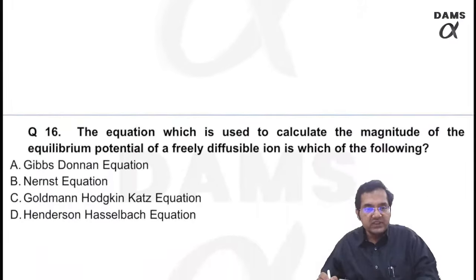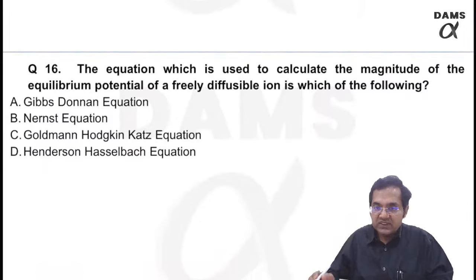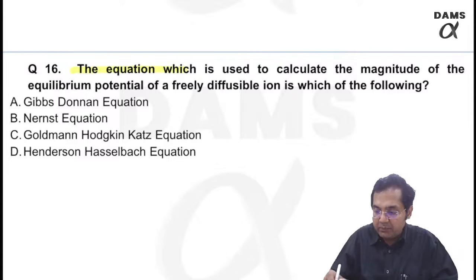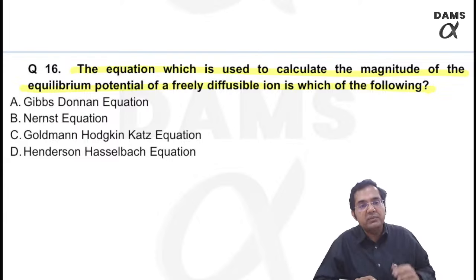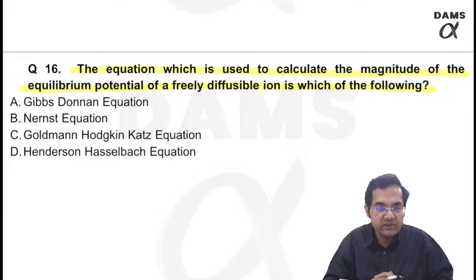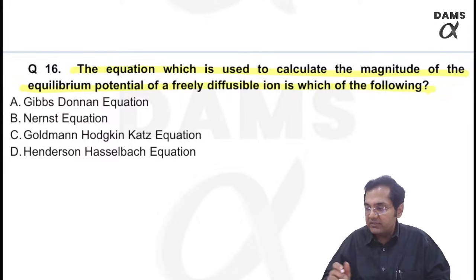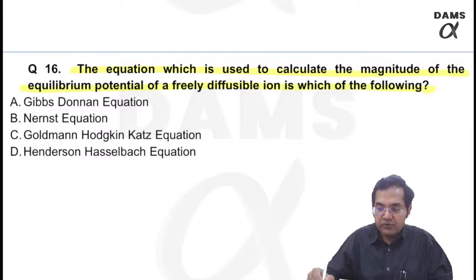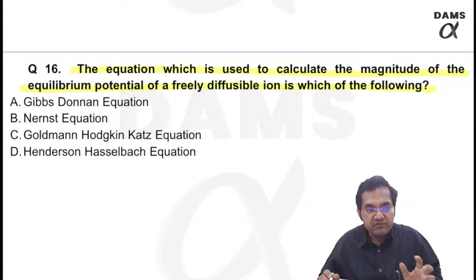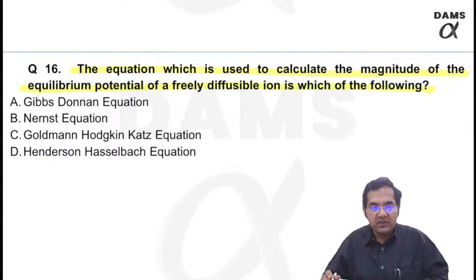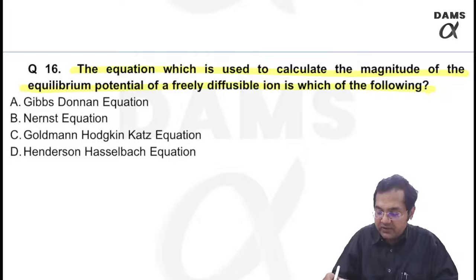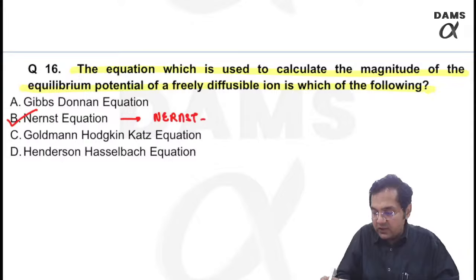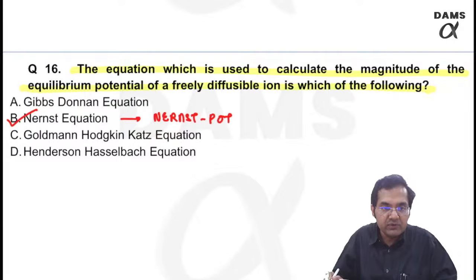Moving to question 16. The equation which is used to calculate the magnitude of the equilibrium potential of a freely diffusible ion is which of the following? Yes. Think about it. Which one? Which is used to calculate the equilibrium potential. Whenever you say equilibrium potential, it is always the Nernst equation which is used to calculate the Nernst potential. No, it is not Gibbs-Donan.